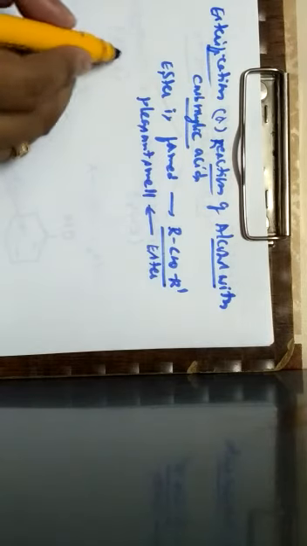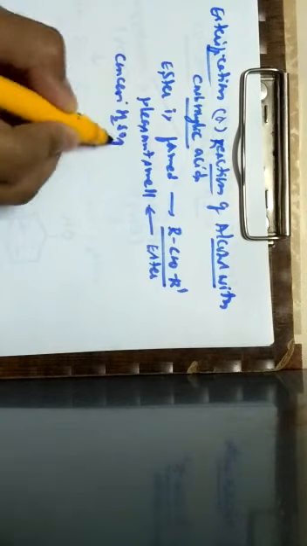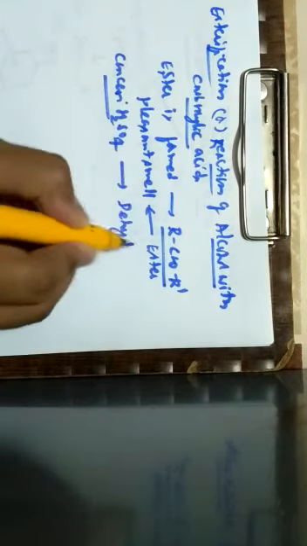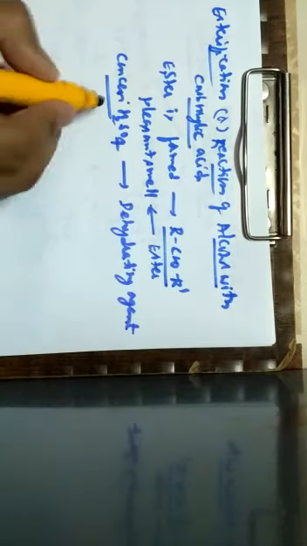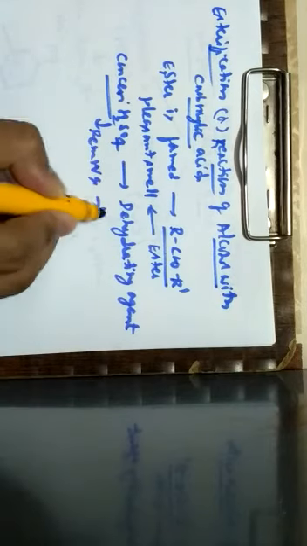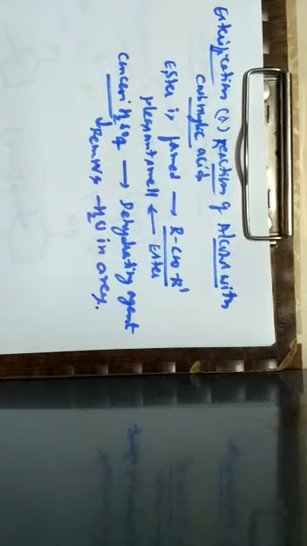esters. Here in the esterification, there is majorly an involvement of concentrated sulfuric acid, because concentrated sulfuric acid is called a dehydrating agent, which removes water in a reaction, so that the esterification reaction can proceed.